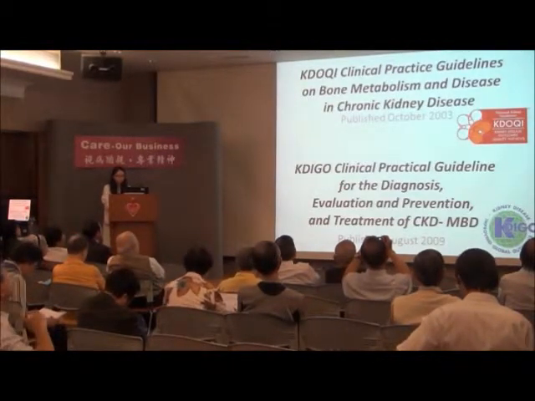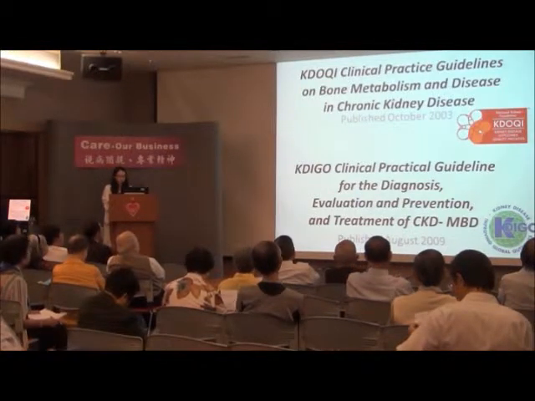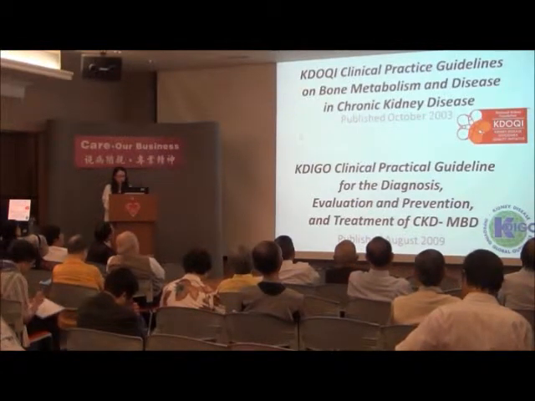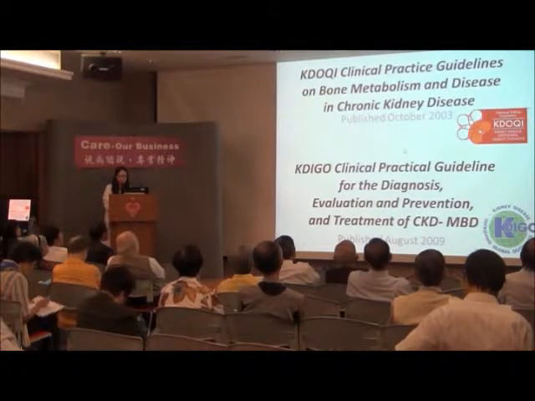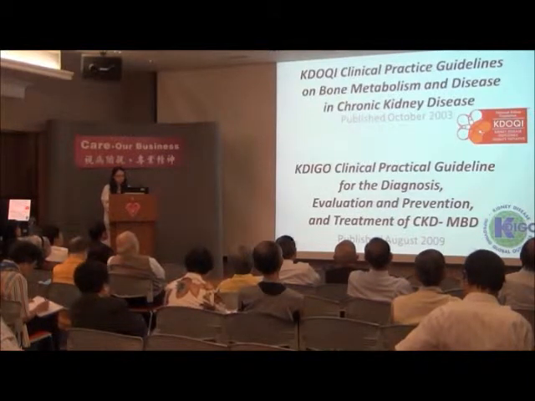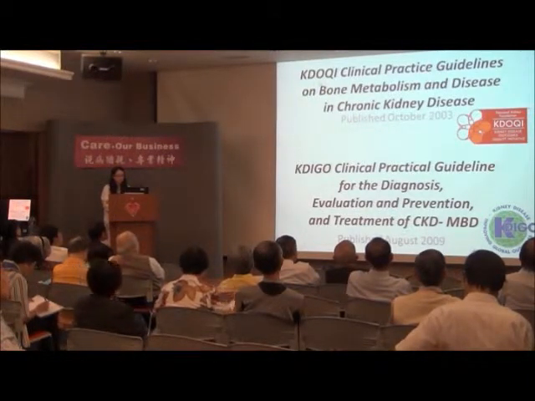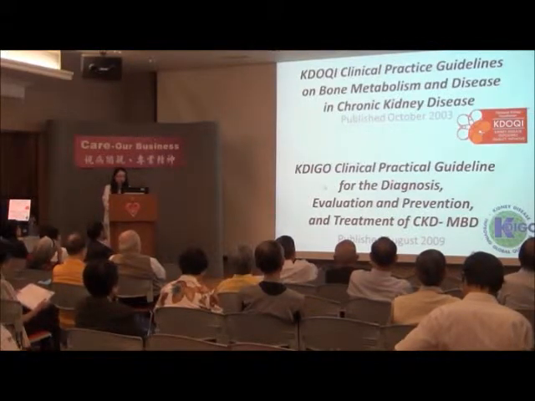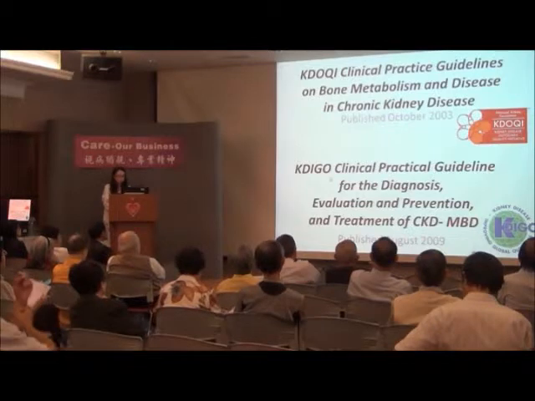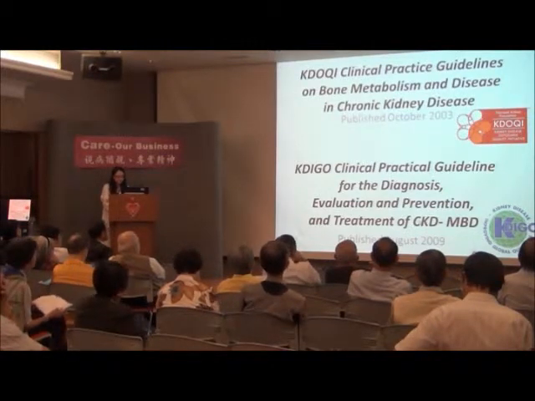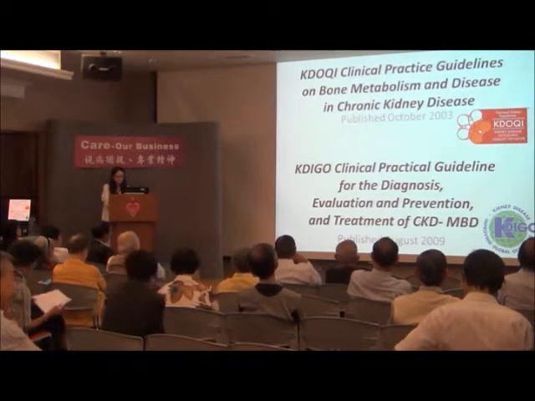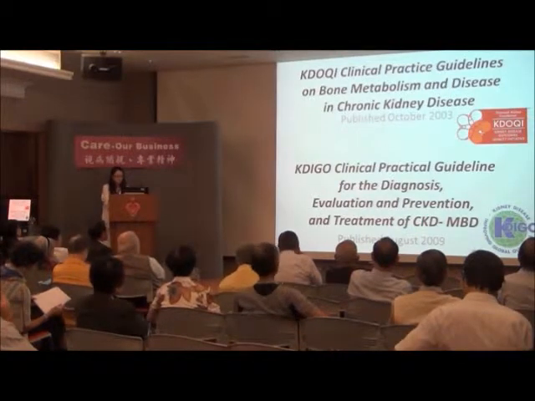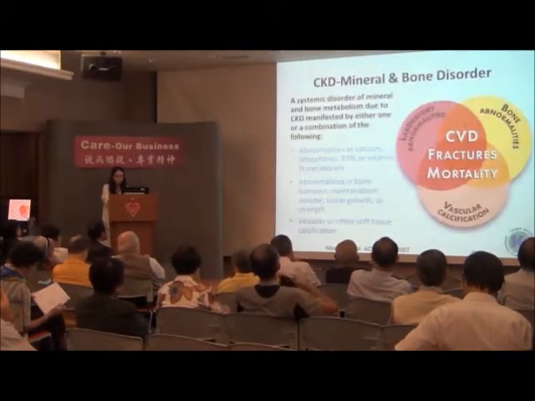Actually, there are two clinical guidelines published concerning the treatment of metabolic bone disease in CKD. The first one is the KDOQI guideline, the Kidney Disease Outcomes Quality Initiative. It published its guideline in 2003. Another is the KDIGO guideline, Kidney Disease: Improving Global Outcomes. It published the guideline on the diagnosis, evaluation, prevention, and treatment of CKD mineral and bone disorder in 2009.